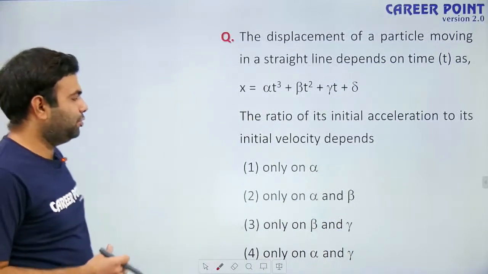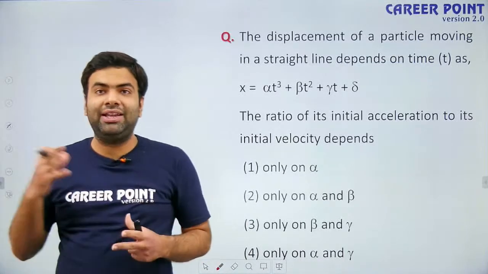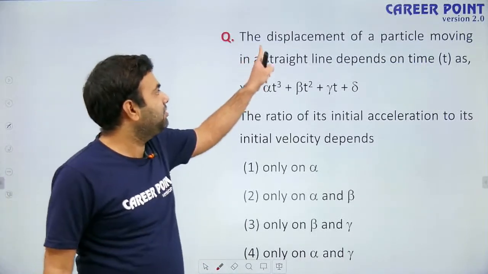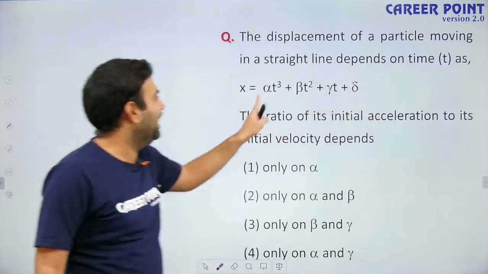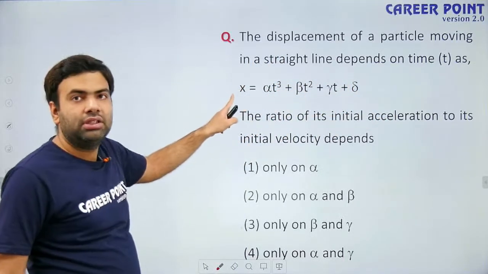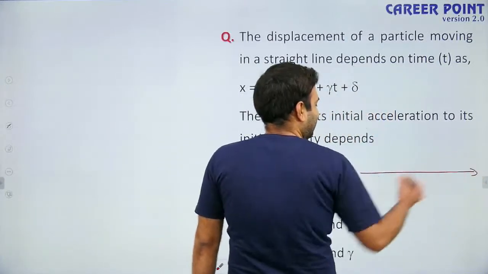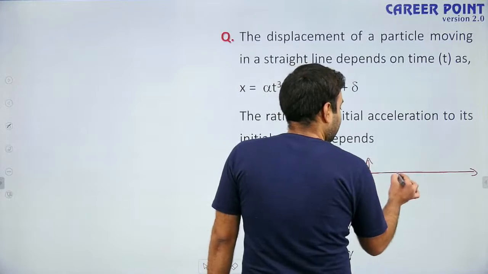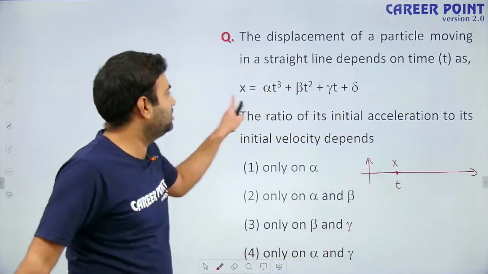Okay. Next question. This question is based on instantaneous value of velocity and acceleration. See, the displacement of a particle moving in a straight line depends on time as, see, x coordinate is given. Particle is moving along x axis, and its x coordinate at any time is given.